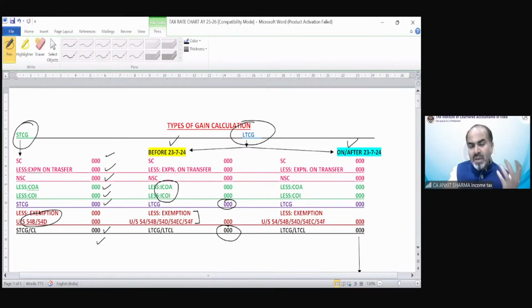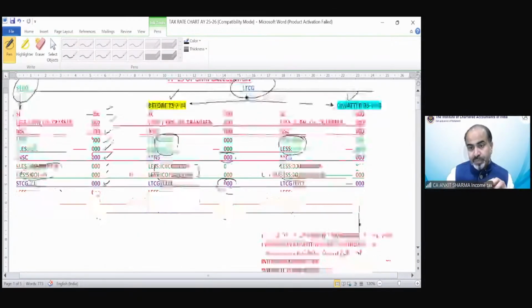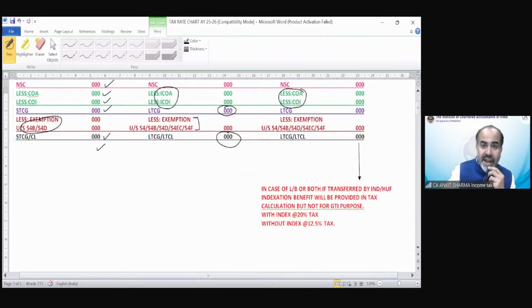Loss could not be there after applicability of exemptions. On or after, now the indexed cost has been changed into cost of acquisition or cost of improvement. But in case of land or building or both, if transferred by individual or HUF, those are resident.